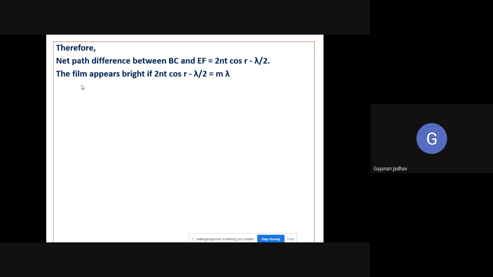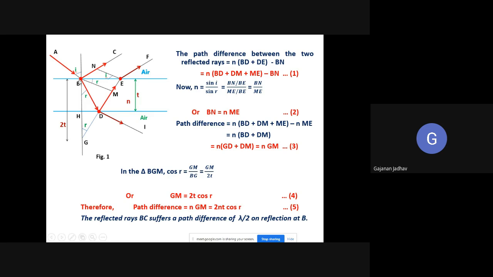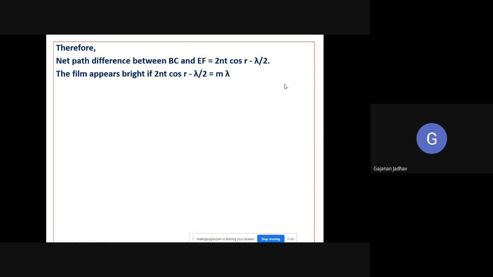The net path difference between BC and EF, this is BC and this is EF, what is that path difference? I already told you. The reflected ray BC suffers a path difference of lambda by 2 on reflection at B, and therefore the net path difference will be the 2nt cos r that we already found out, minus lambda by 2, so that you get the net path difference.